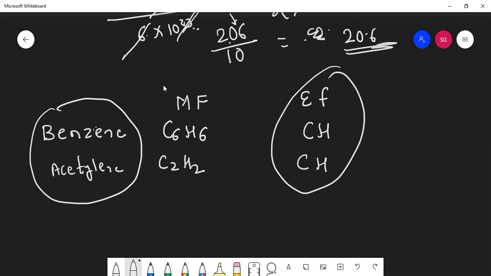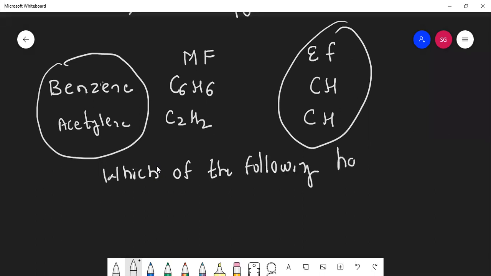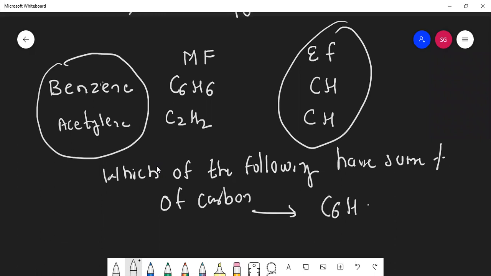Always remember. Suppose one question is given to you: which of the following have the same percentage of carbon? So can you tell me in this C6H6, how will you find the percentage of carbon? Usually how do you find your percentage? Whatever marks you got out of total marks into 100.